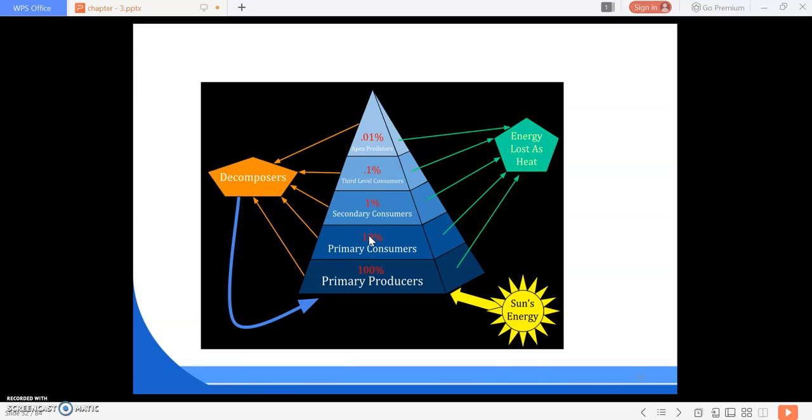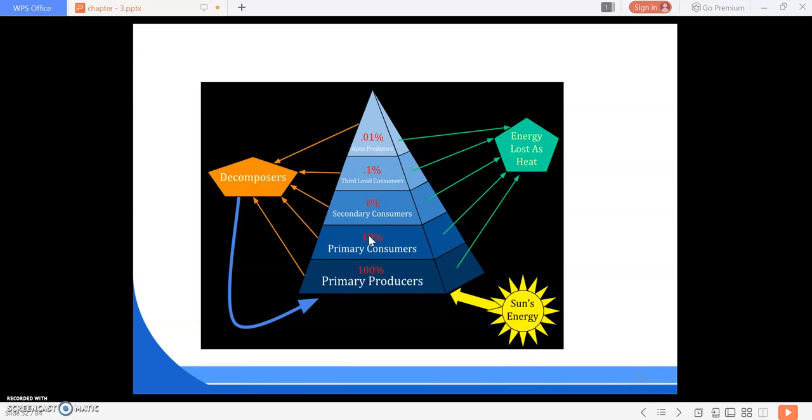And next is 0.01%, the apex predators. So in this pyramid too, as we go up, the amount of energy in each trophic level is reducing.